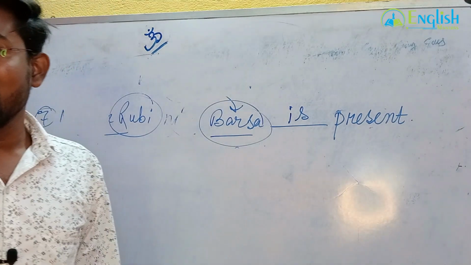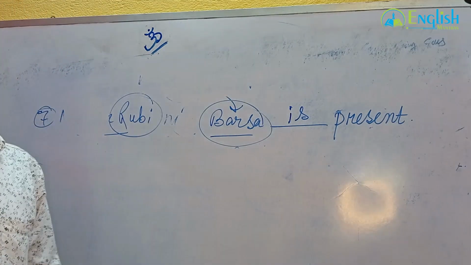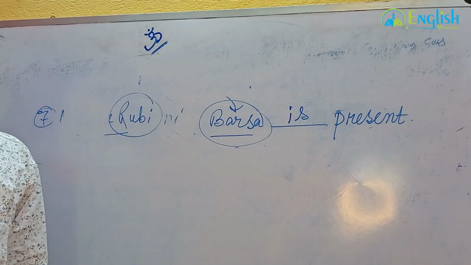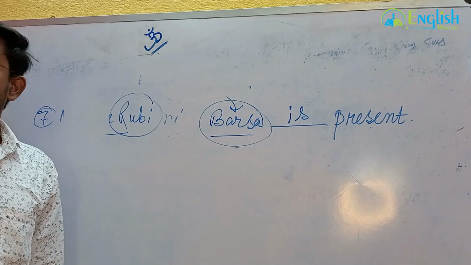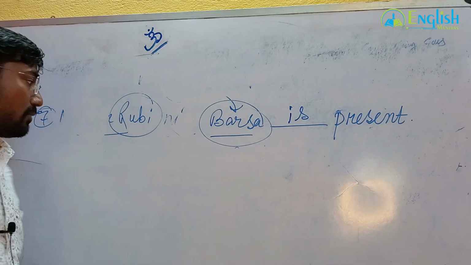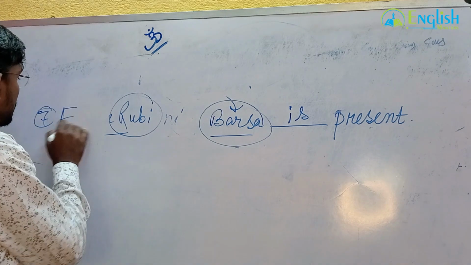What is coming after nor? What is coming before as well as? If after as well as it is singular, but before as well as it is plural, the answer will not be singular. It will be plural. Understood?